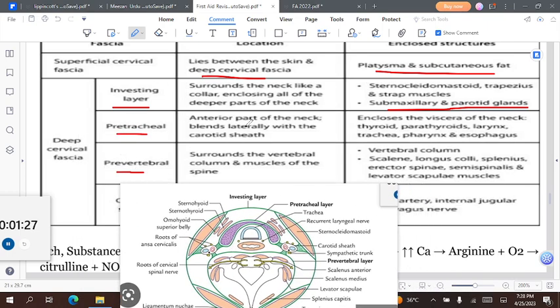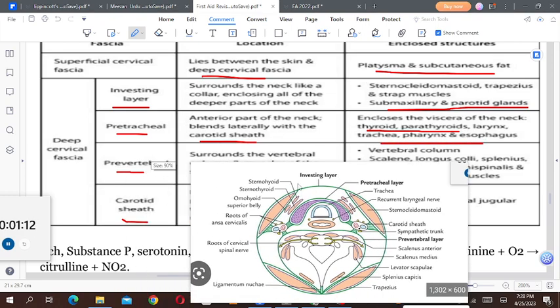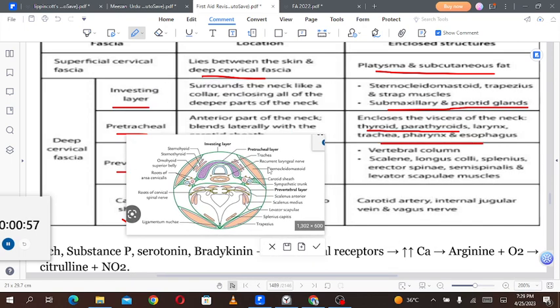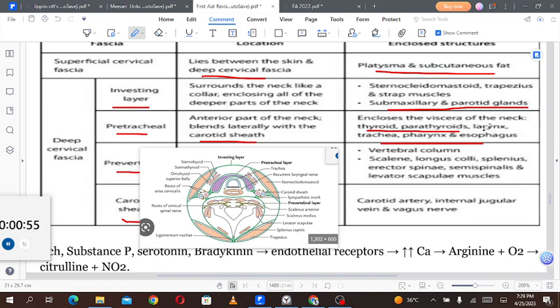Got it? Then the pretracheal layer, on the anterior part of the neck, blends laterally with the carotid sheath. So it is present on the anterior aspect of the neck and it blends laterally with the carotid sheath. Here you can see this part where my cursor is right now. This thing is the pretracheal layer and it moves laterally to blend with the carotid sheath. Got it? It encloses the viscera of the neck: thyroid, parathyroid, larynx, trachea, pharynx, and esophagus.